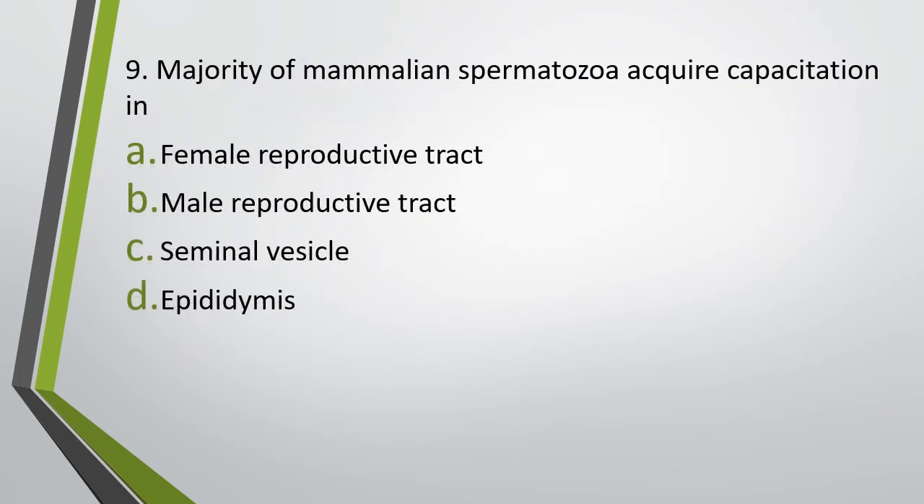Question number 9. Majority of mammalian spermatozoa acquire capacitation in female reproductive tract, male reproductive tract, seminal vesicle, epididymis. Majority of mammalian spermatozoa acquire capacitation in. Correct answer is option A, that is female reproductive tract.